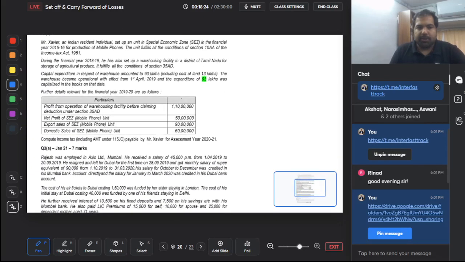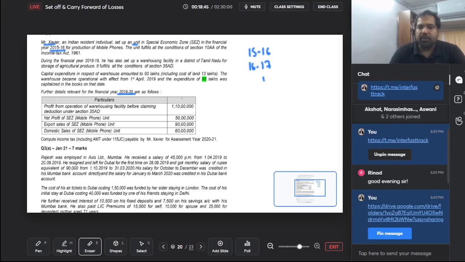The first one is here, guys. Xavier has a unit in a special economic zone in the financial year 15-16. Guys, 15-16 basically means, and this was the year 18-19-20. So 15-16, 16-17, 18, 19 and 20. So you were in the first 5 years. Yes, you were in the first 5 years as per this question paper.